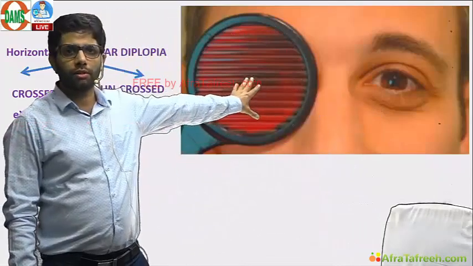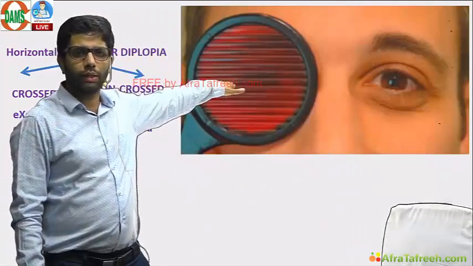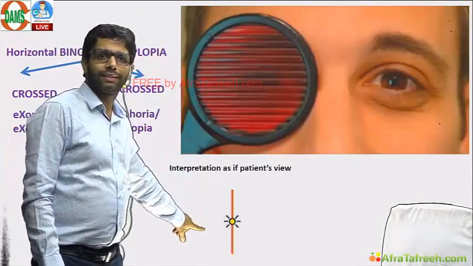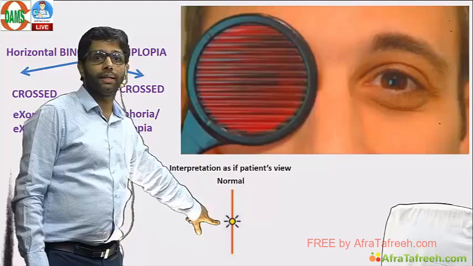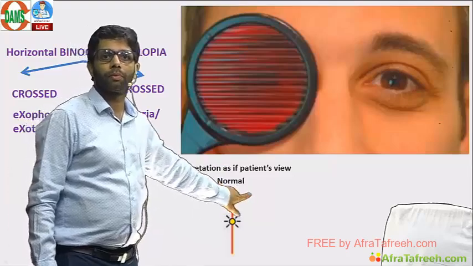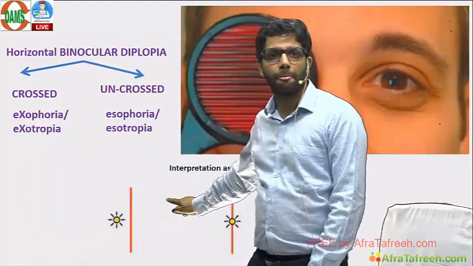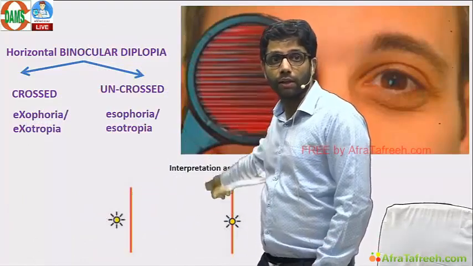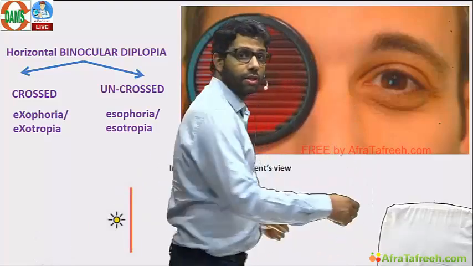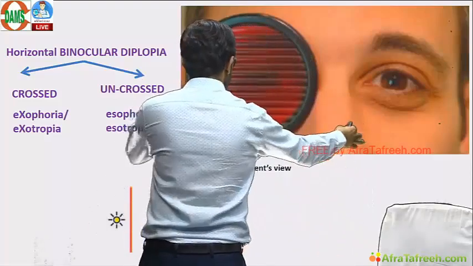The question is, patient in right eye, Maddox rod is kept horizontally. The interpretation is the patient's view, like the visual field. Dot in the center, patient is normal. But if the patient sees it like this, it is because of the line, because of the right eye Maddox rod, in the right eye, vertical line. This is right; interpretation is like this. Please remember, right is over here, left is over here.